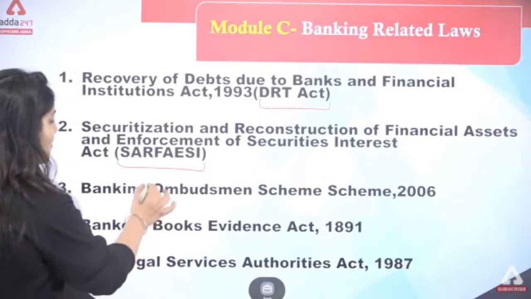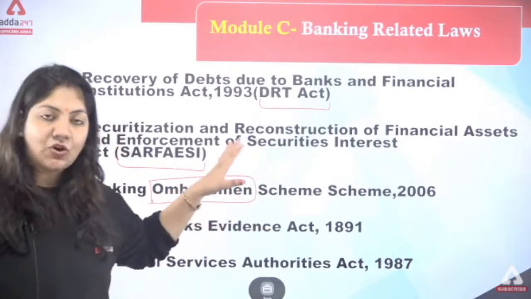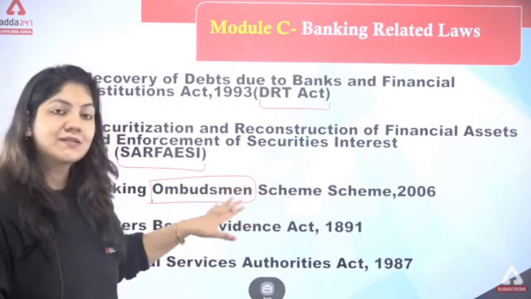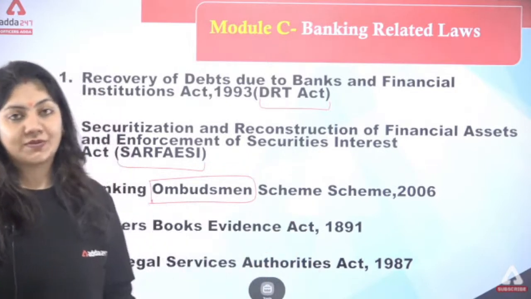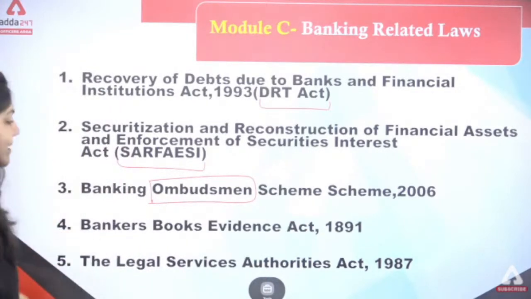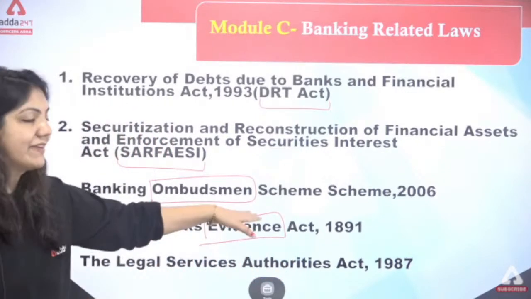Next is ombudsman. Ombudsman is the authority who listens to the complaints of the bankers and the customers. Next one is one word, evidence. Bankers Books Evidence Act.